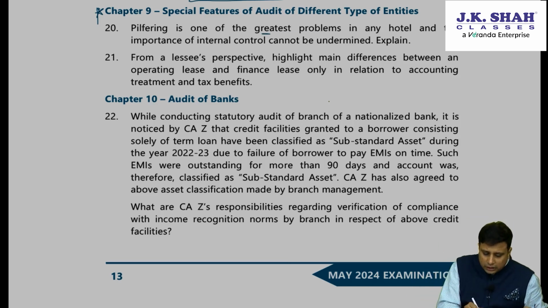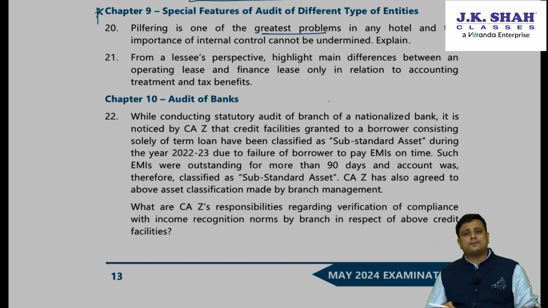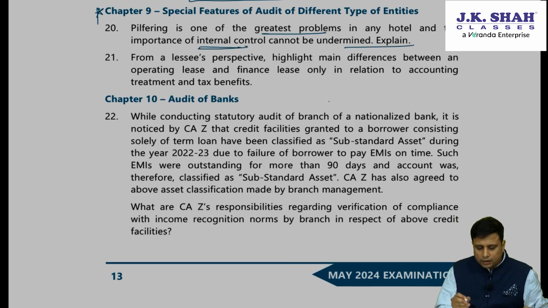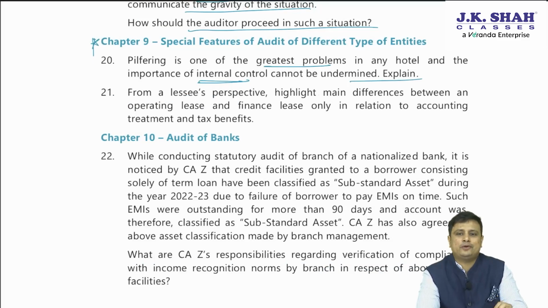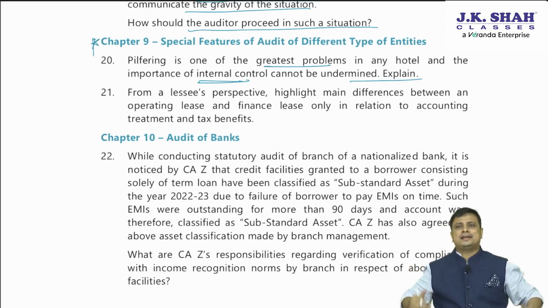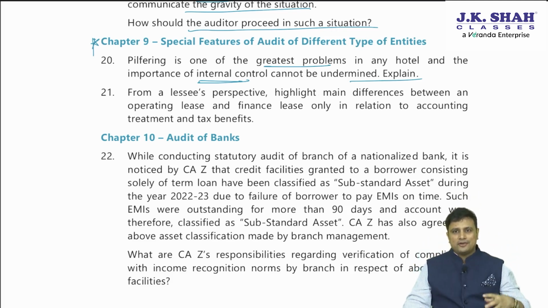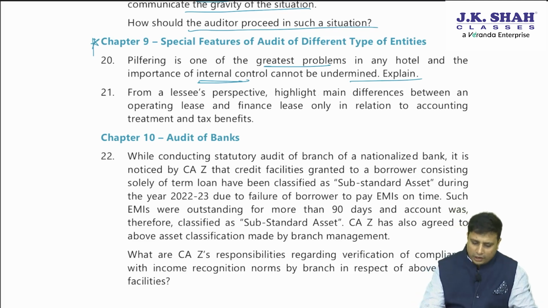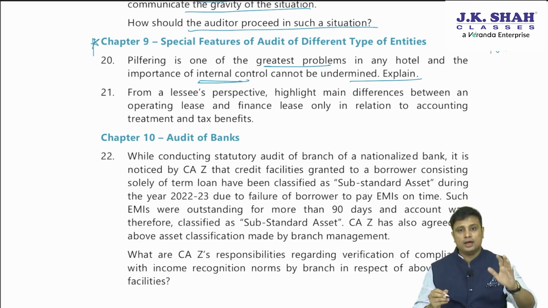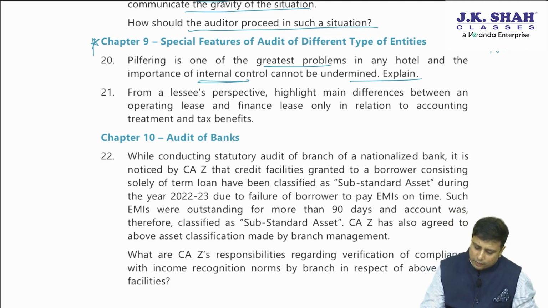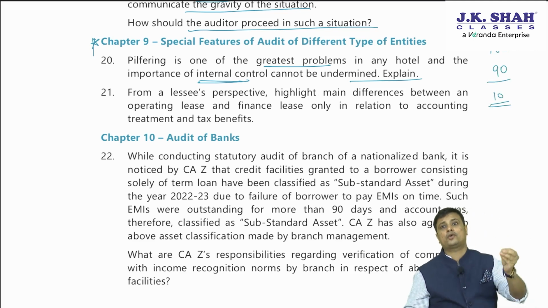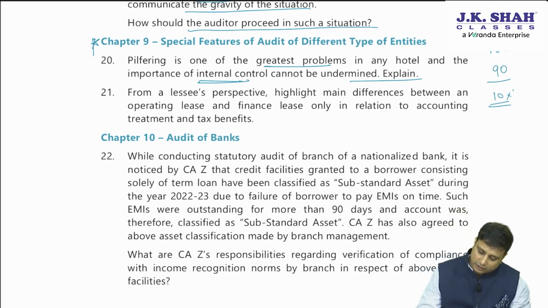Pilfering is one of the greatest problems in any hotel, and the importance of internal control cannot be undermined. Explain. Firstly, we need to understand, question number 20, what do you mean by pilferage? For example, in the case of a hotel, what is pilferage? It is a small kind of theft. For example, let us say the chef ordered 100 avocados to make guacamole, but he recorded that only 90 were received and 10 he took away. Every avocado costs around 100 rupees. Even if he takes away 10 a day, he will earn 1000 rupees out of this.